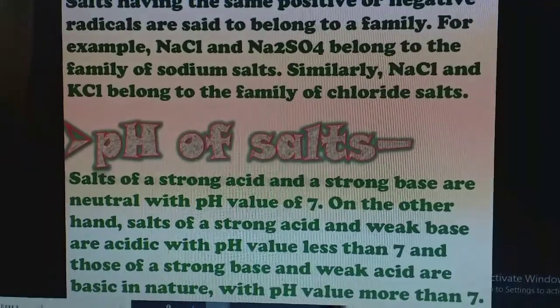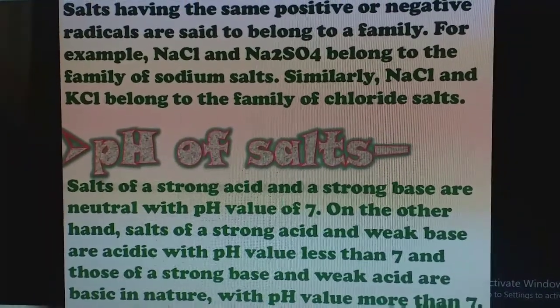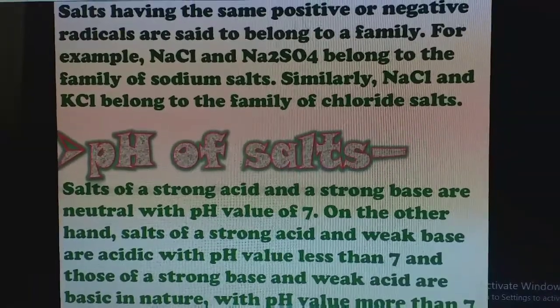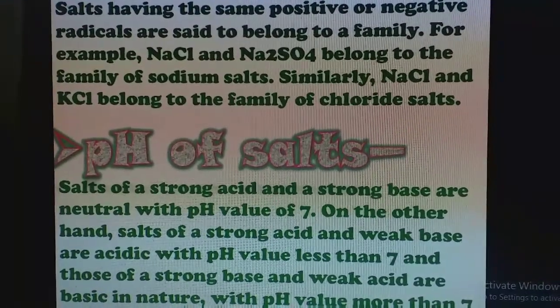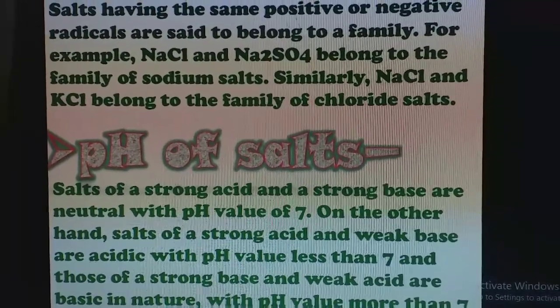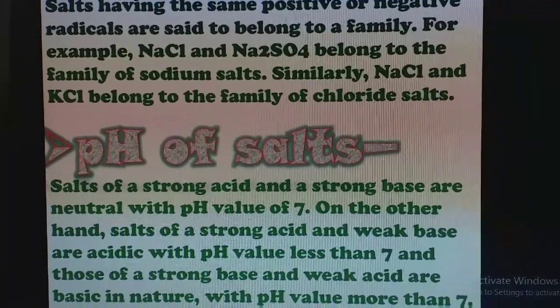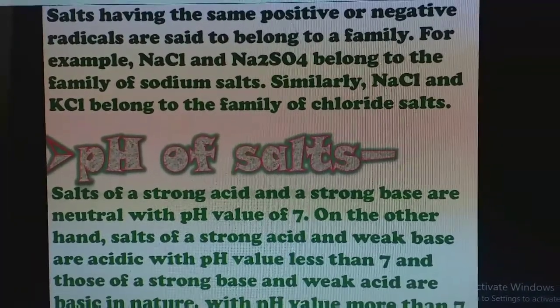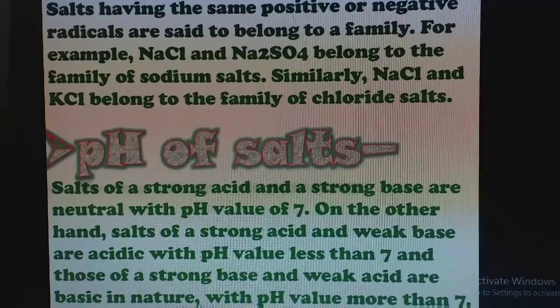And salts having the same positive or negative radicals are said to belong to a particular family. For example, sodium chloride, sodium sulfate, sodium carbonate. These all belong to the family of sodium salts. Similarly, NaCl, KCl, BaCl2, these all belong to the chloride salts.